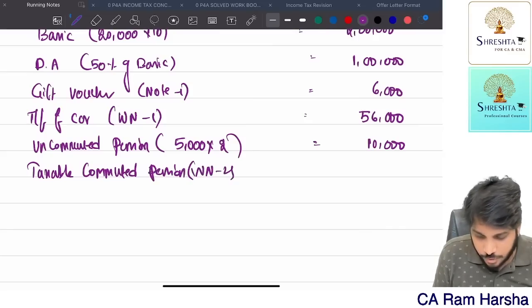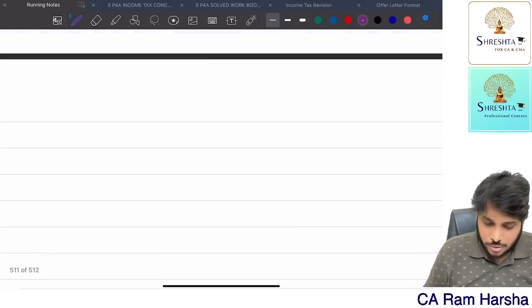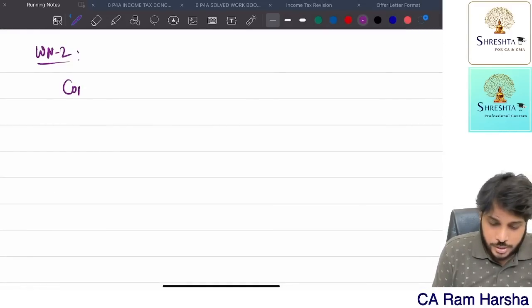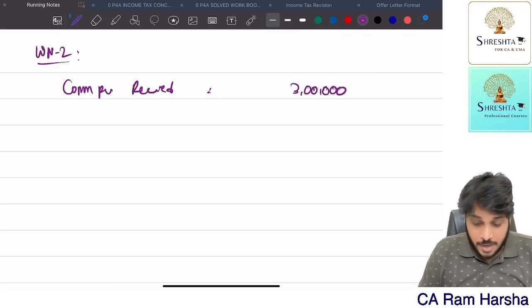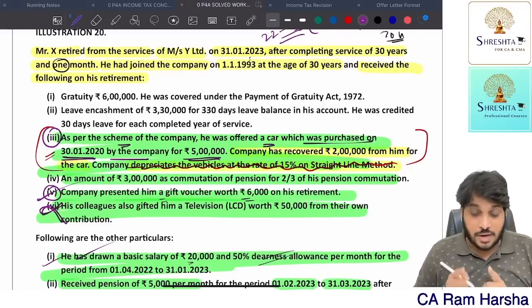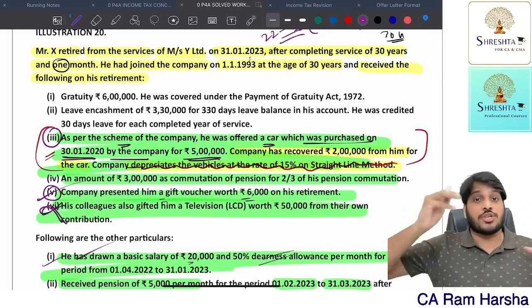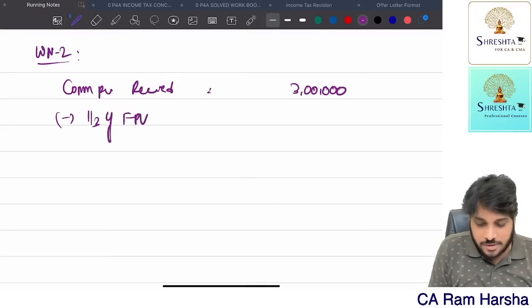Working note 2, taxability. Commuted pension received, how much is received? 3 lakhs is received. Now tell me, how much is exempted? This fellow is receiving gratuity also. If a person is receiving gratuity and also received commuted pension, then 1/3 of full pension value is exempted.